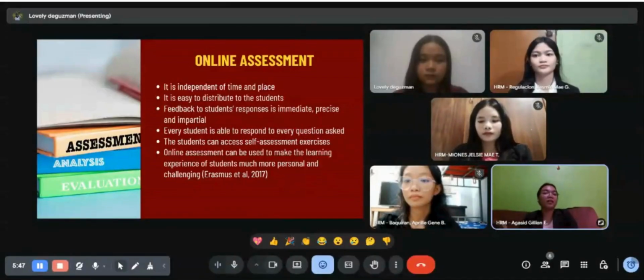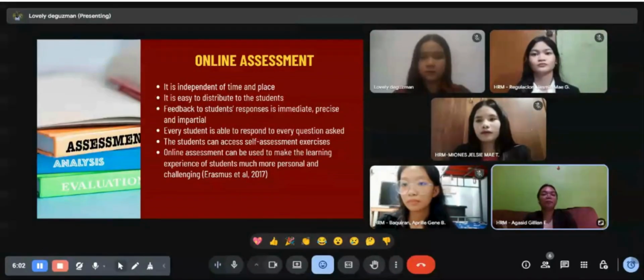This means that students or trainees can take the assessment anytime and anywhere, which makes it flexible and more convenient. The second one is that it is easy to distribute to the students. Unlike paper-based exams, online tests can be shared with just one click, saving time and resources.